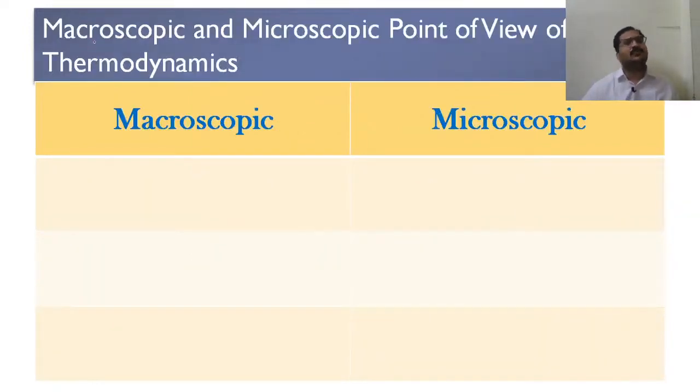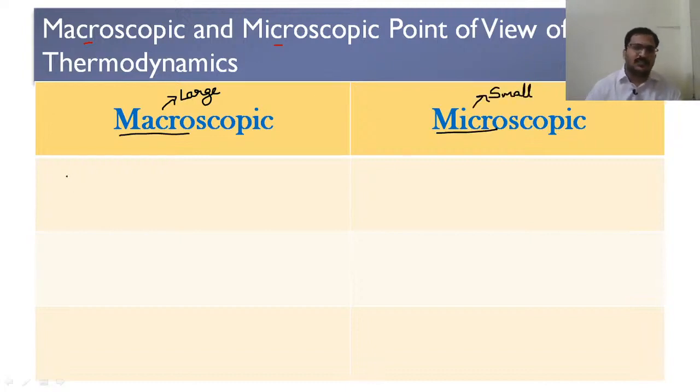Now, when it comes to the study of thermodynamics, we can study thermodynamics in two different ways. One is the macroscopic point of view and the other is the microscopic point of view of thermodynamics. Macro means large and we know that micro means small.